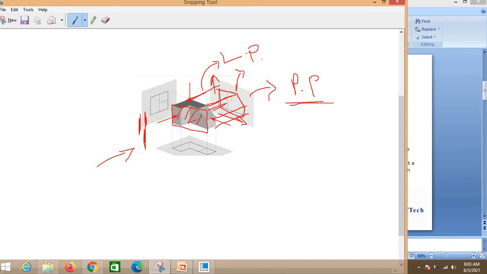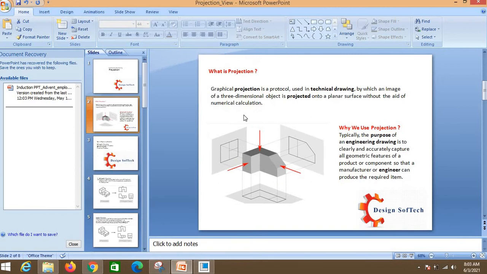So this is the line of projection, this is the plane of projection, this is the object, and this is your part, okay. In further types of projection you can understand easily, okay. So this is simply a projection, which means we just represent the 3D object as a 2D object by seeing from a particular direction, okay.